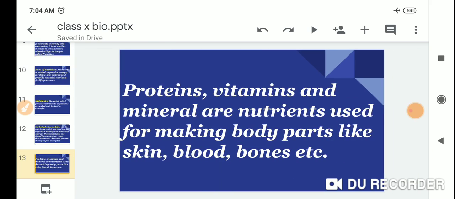Proteins, vitamins, and minerals are nutrients used for making body parts like skin, blood, bones, etc.